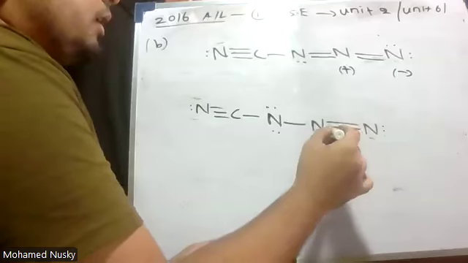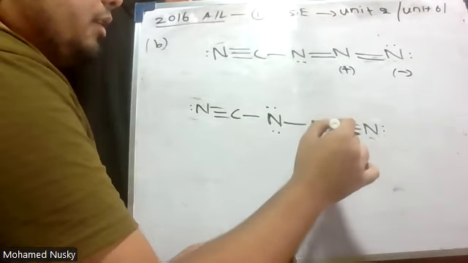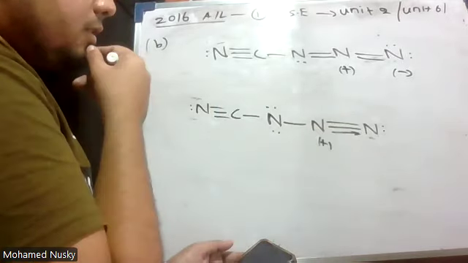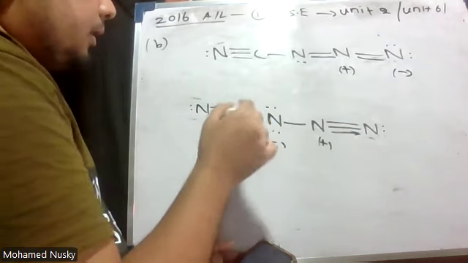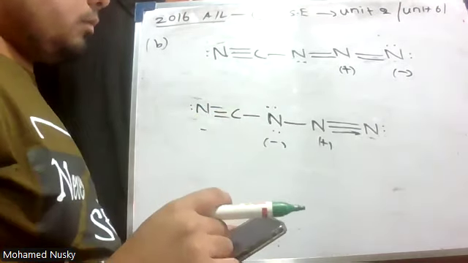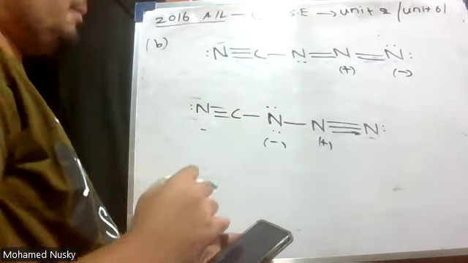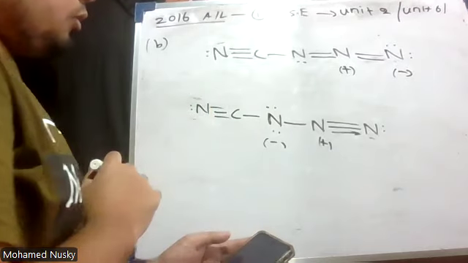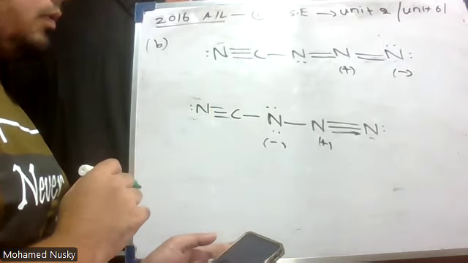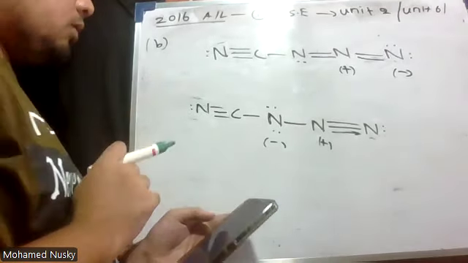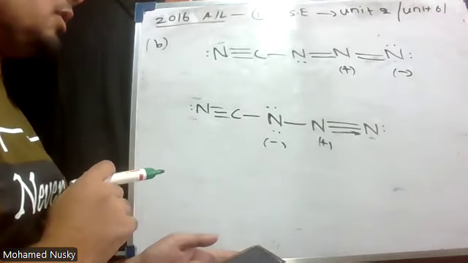Now assign the formal charge. Here no formal charge. Here plus, right? I'm just putting it in there. Here it should have 5, but it has 4. Therefore plus. Here minus. Here 1, 2, 3, 4, 5. Here 4, no formal charge. Here also no formal charge. Yeah, that's it. So why is this not a stable structure?